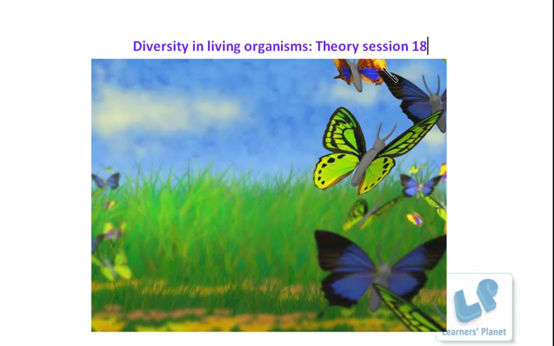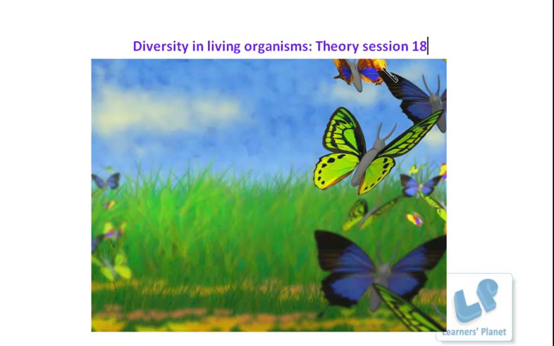There are some basic characteristic features, and I have already explained these points. Till now I have explained the basic features of the phylum Porifera, then Coelenterata and Platyhelminths.